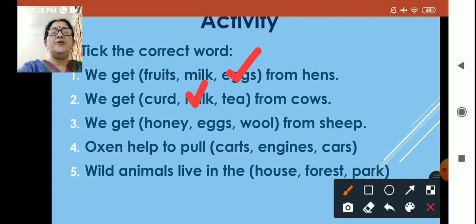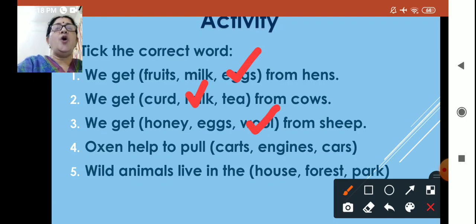Number 3, we get inside the bracket honey, eggs, wool from sheep. We get honey from sheep? No. Eggs? No. Then yes, wool. The answer is wool from sheep. We get wool from sheep.